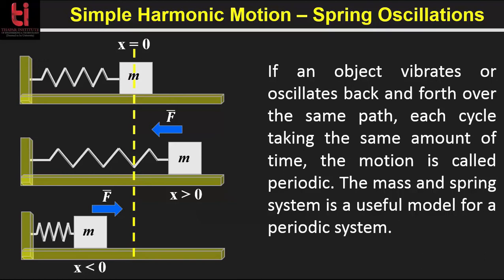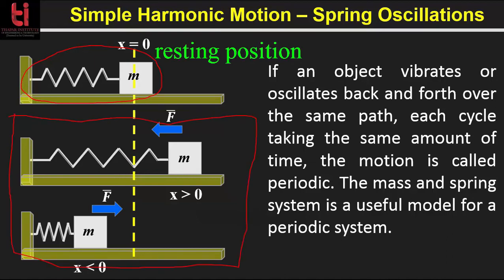The equilibrium position corresponds to the stable resting position or the unstretched length of the spring, and we denote x as the displacement of the mass from the equilibrium position along the x-axis. So here the system is in equilibrium, and this one represents the situation where the system is displaced from equilibrium.